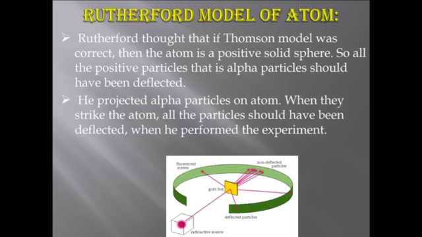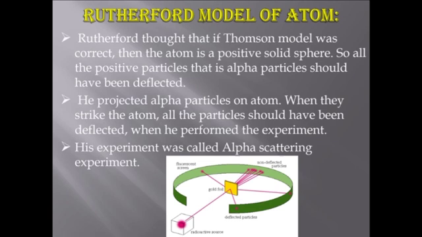He projected alpha particles on an atom. When they strike the atom, all the particles would have been deflected. When he performed the experiment on a gold foil, he saw that most of the alpha particles passed through and some of them were deflected.